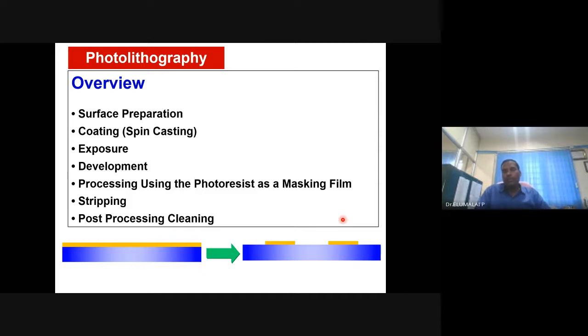Then expose this coated surface to radiation with the protection, the photoresist film.